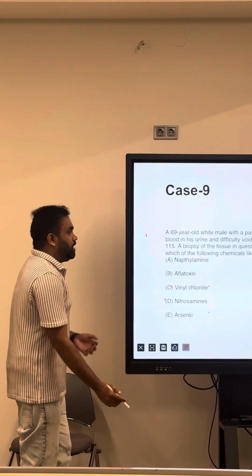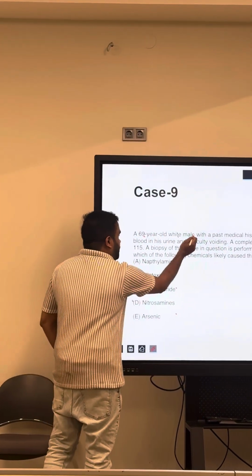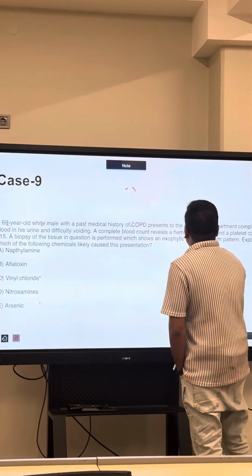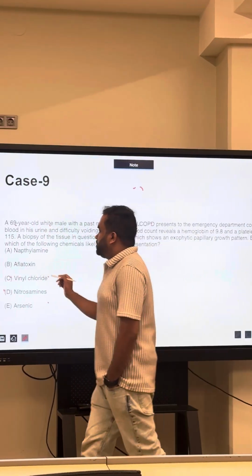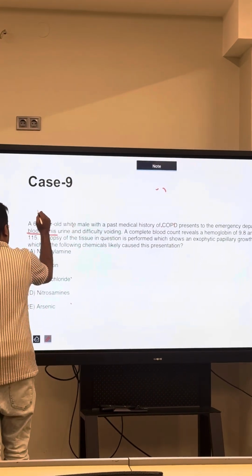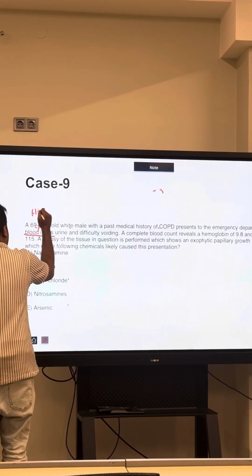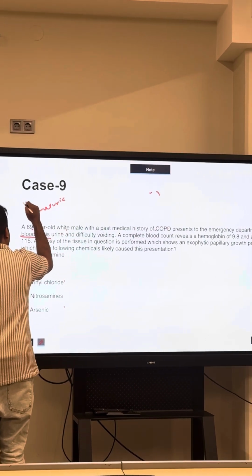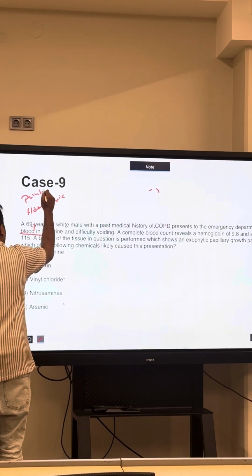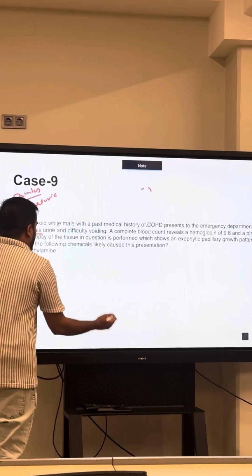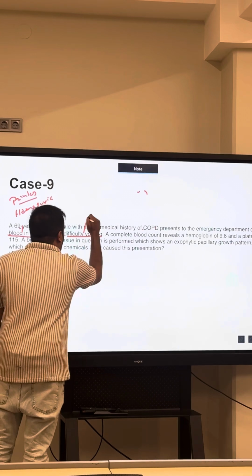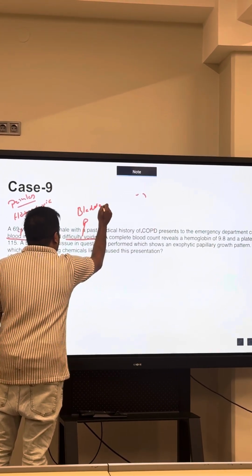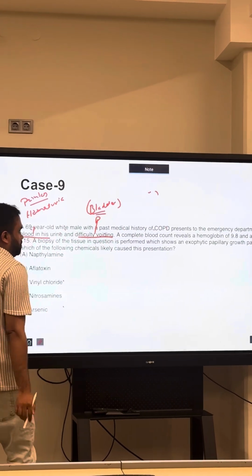Let's decode the question here. A 69-year-old white male with a past medical history of COPD presents to the ED complaining of blood in his urine. There is hematuria, right? No pain is mentioned, so we can think of painless hematuria, and difficulty in voiding. So think about a voiding issue: either a bladder issue, we'll come to more about it, or some urethral issue.